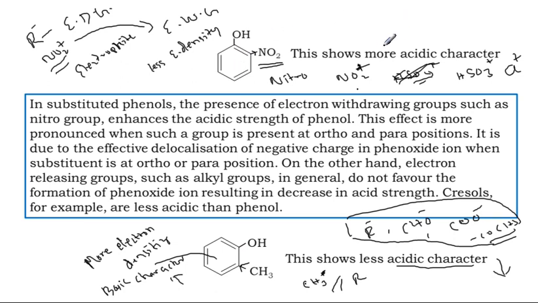So more acidic character. Make note of it. This is more acidic character whenever phenol is attached to an electron withdrawing group. Whenever an EWG is attached to phenol, acidic character increases. Whenever an electron donating group is attached to phenol, acidic character decreases. Very, very important.